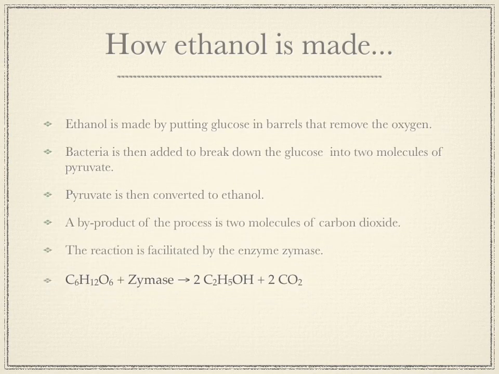Ethanol is made by putting glucose into barrels and removing the oxygen from those barrels. Bacteria is then added to break down the glucose into 2 molecules of pyruvate, and pyruvate is then converted to ethanol. And after that, a byproduct of the process is 2 molecules of carbon dioxide, and the reaction is facilitated by an enzyme called zymase. And here is the reaction below.